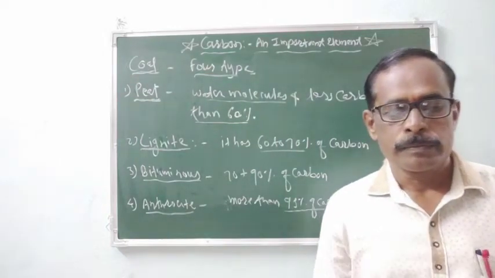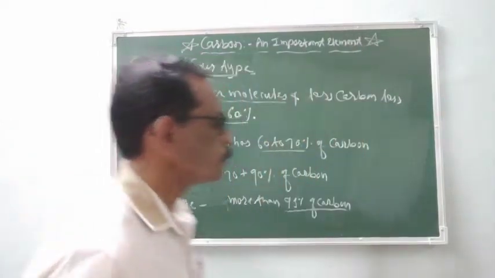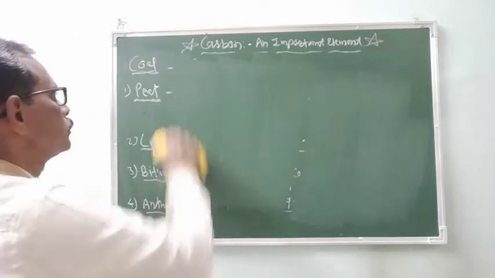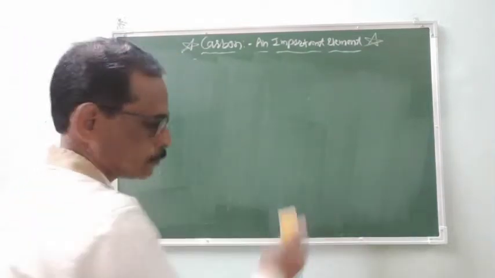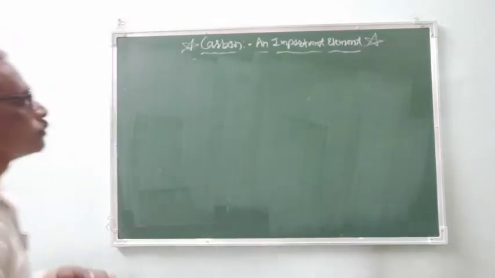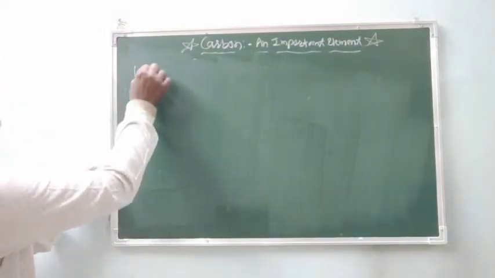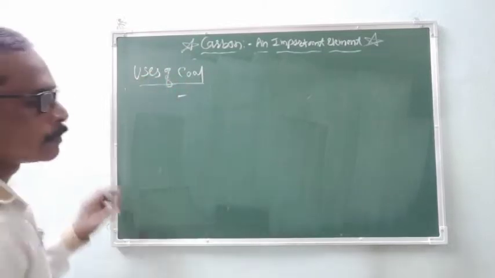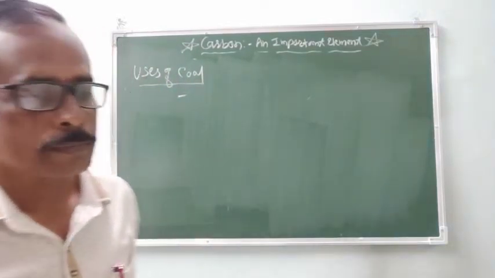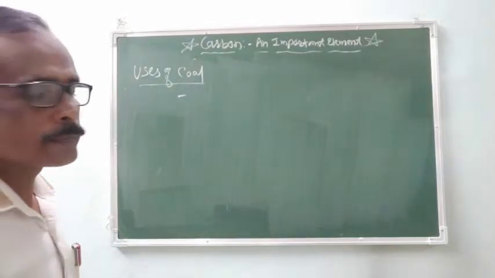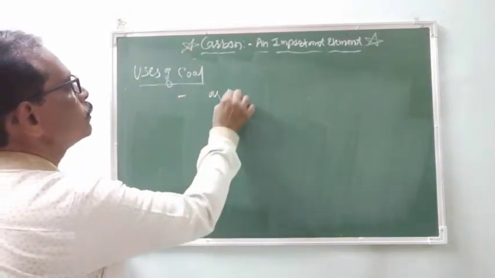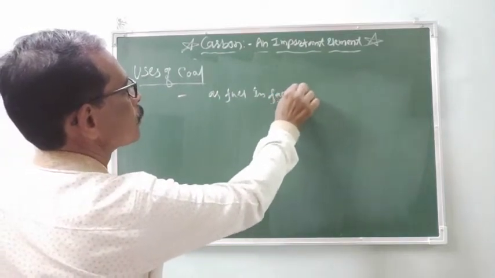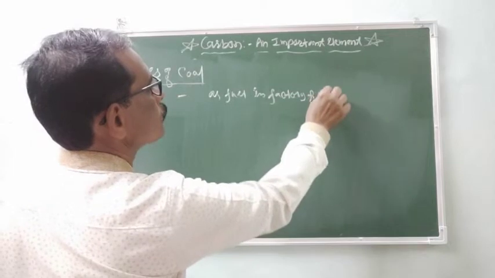Now, uses of the coal. As a fuel in factory and home.